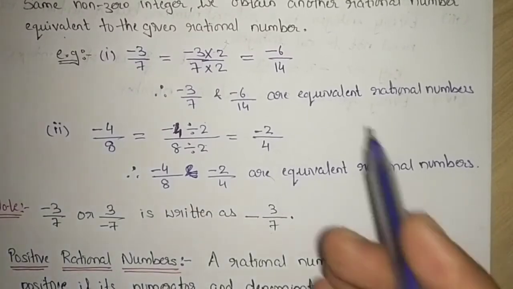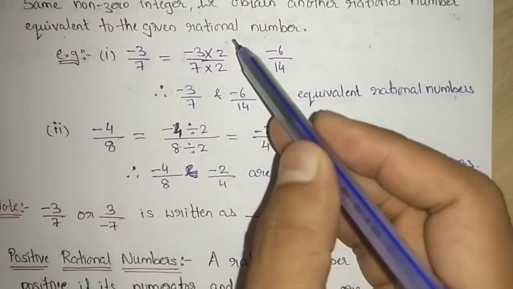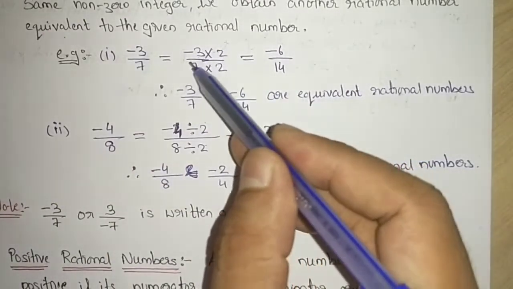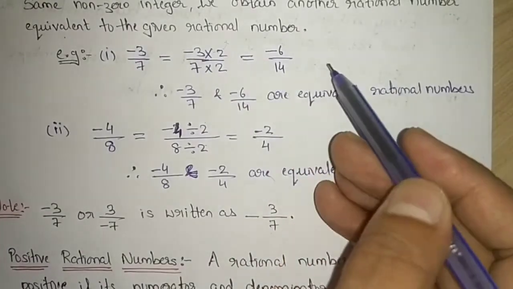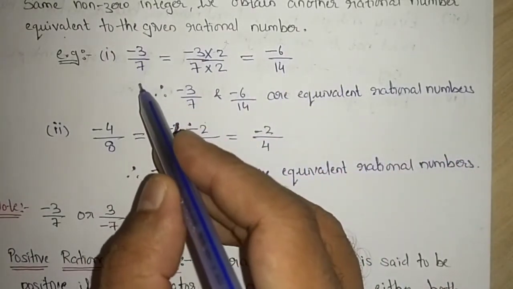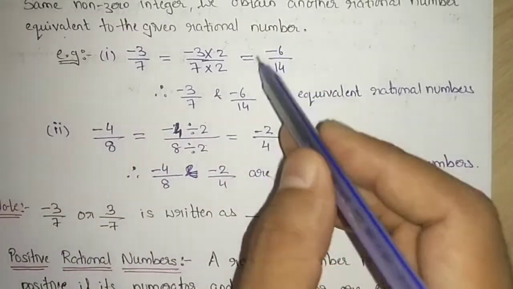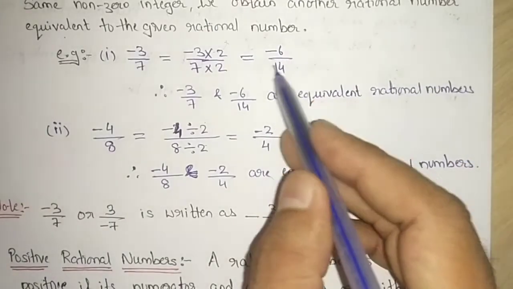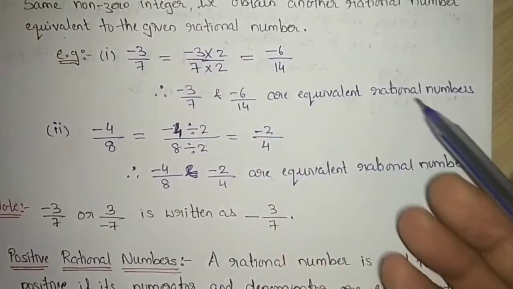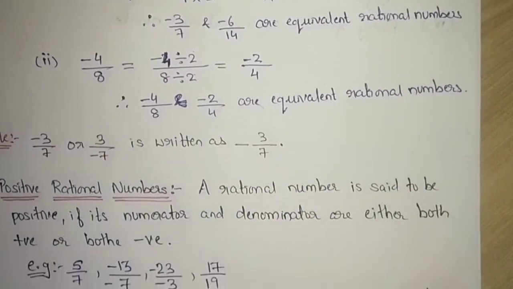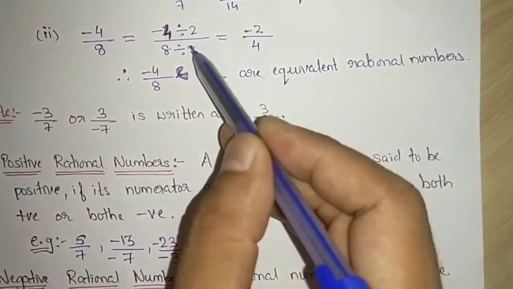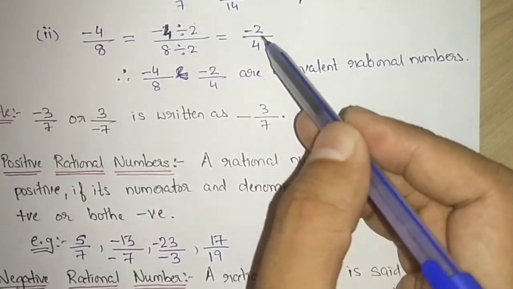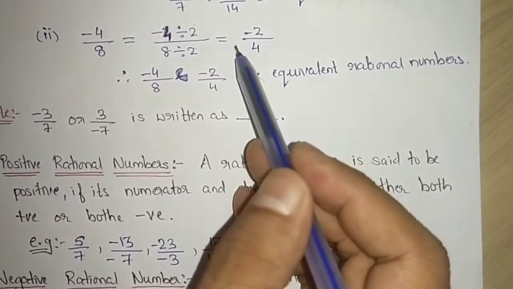Hope you have understood. So here what we have done, minus 3 by 7, we have multiplied numerator and denominator by the same non-zero integer. So we got minus 6 by 14. So here we can say that minus 3 by 7 and the number which we got, minus 6 by 14, are equivalent rational numbers. So the number which we got by multiplying by the same number, we can call an equivalent rational number. Similarly, if you divide by the same non-zero integer, the number which you get, here you can see 4 divided by 2, we get minus 2.